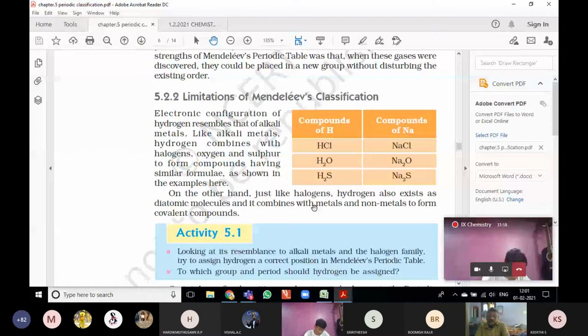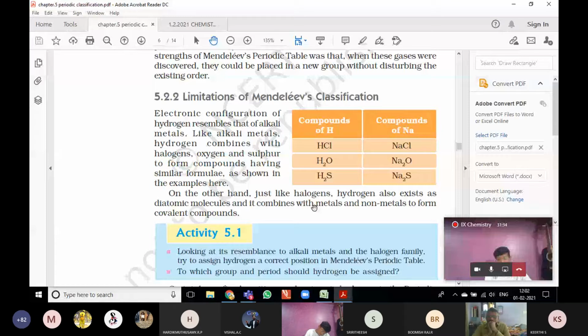So there is a confusion in placing hydrogen in the periodic table. He could not give the correct place for hydrogen in his periodic table. He could not give it a fixed position in the periodic table.